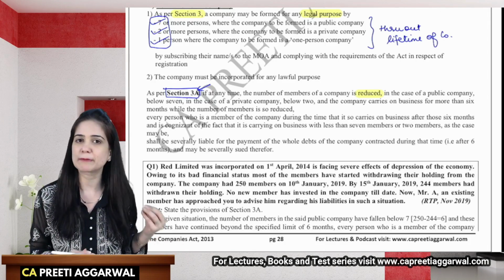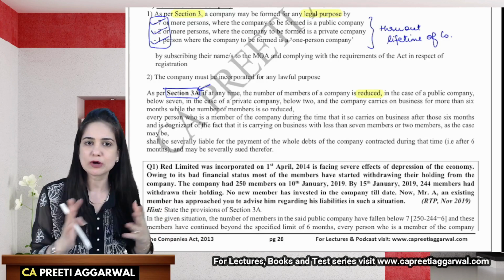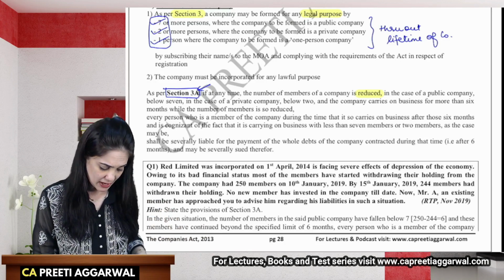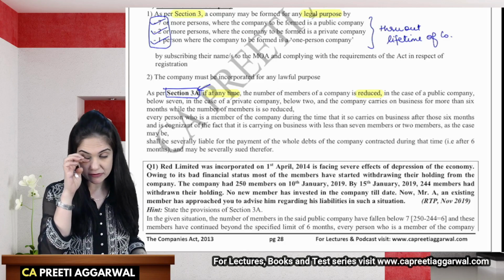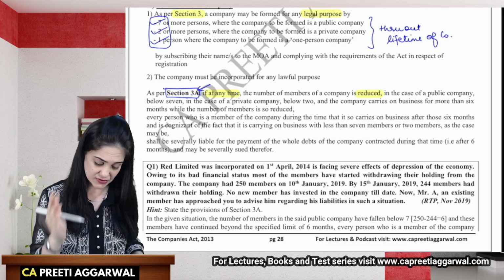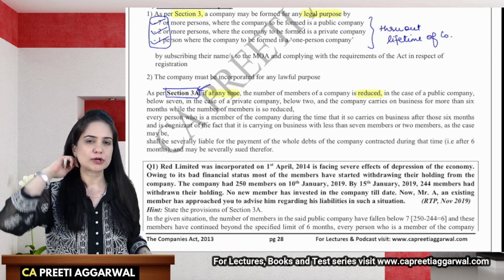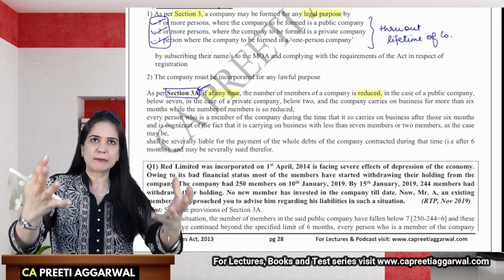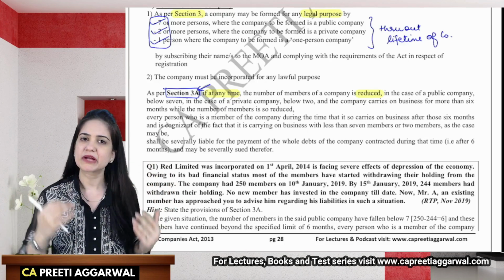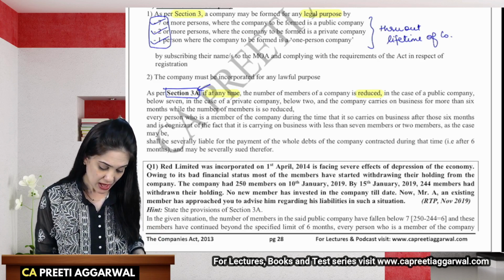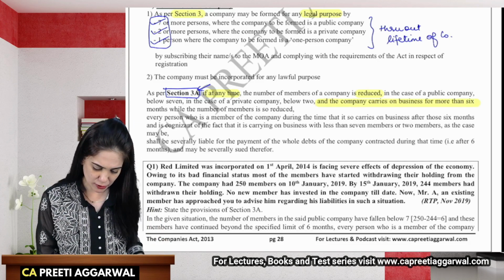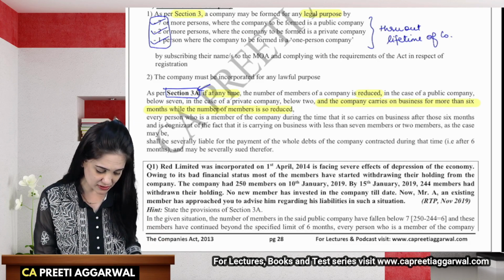So this provision does not apply to OPC. It only applies to private or public company. So if at any time, okay, so this is my keyword. So if at any time the number of members is reduced is the keyword, then automatically it will remind you, in case of public company, it is reduced below 7. In case of private company, it is reduced below 2. And the company continues to carry on business for more than 6 months with this reduced number.